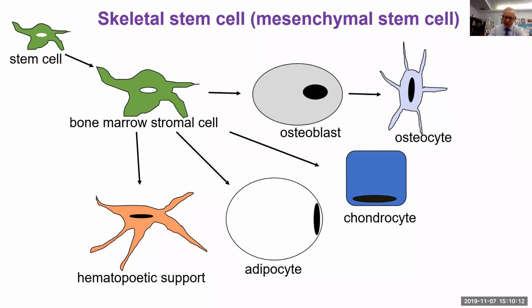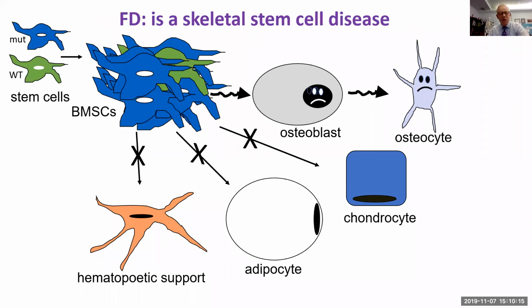What we think happens in fibrous dysplasia is shown here: one of these skeletal stem cells harbors a mutation, and that cell carrying the mutation seems to have a proliferative advantage over the rest of the cells. So there are some wild-type cells admixed with the mutated cells, but the mutated cells proliferate much more rapidly, and they seem to co-opt the function of the wild-type cells as well, so that they behave as if they're mutated cells. In lesions of fibrous dysplasia, there's loss of hematopoietic support, loss of adipocytes.